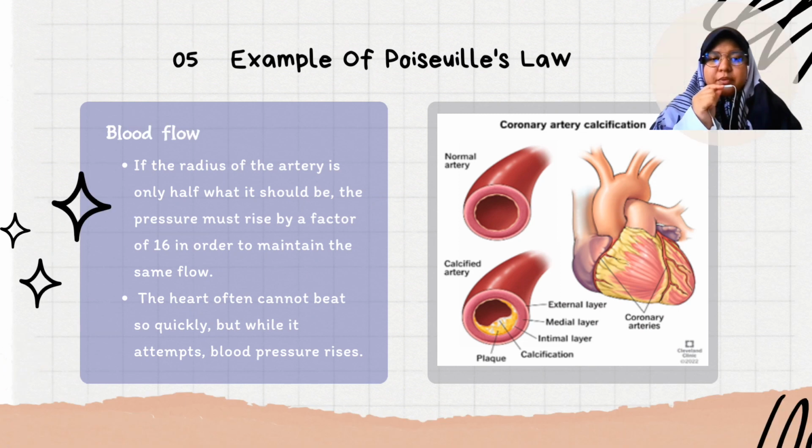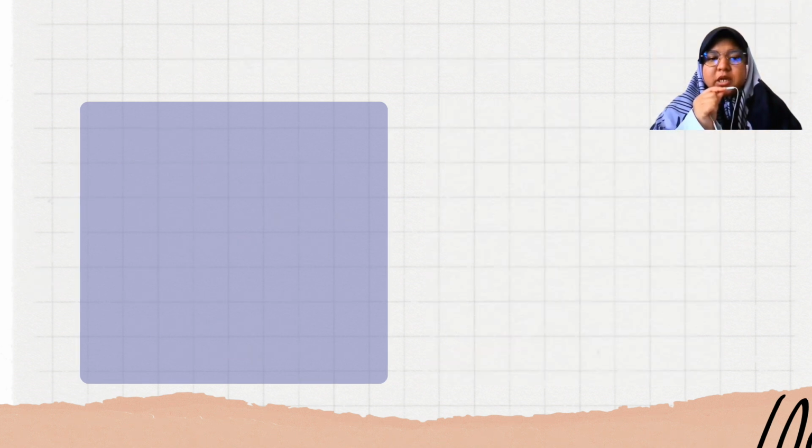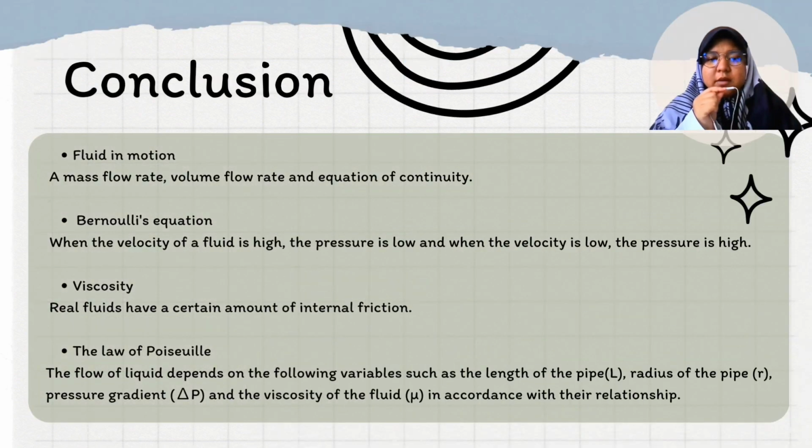An example of Poiseuille's law is blood flow. If the radius of the artery is only half what it should be, the pressure must rise by a factor of 16 in order to maintain the same flow. The heart often cannot beat so quickly, but while it attempts to, blood pressure rises.